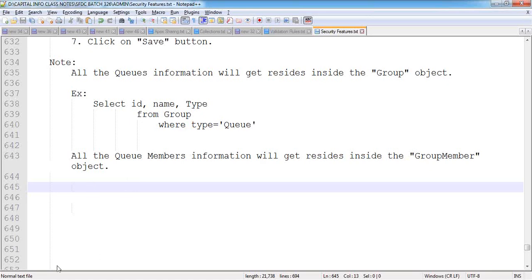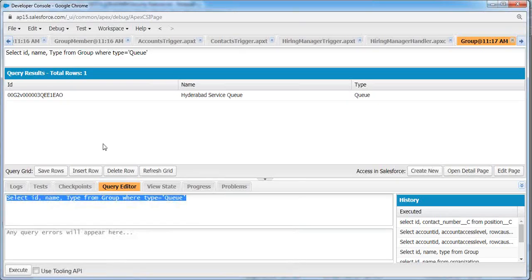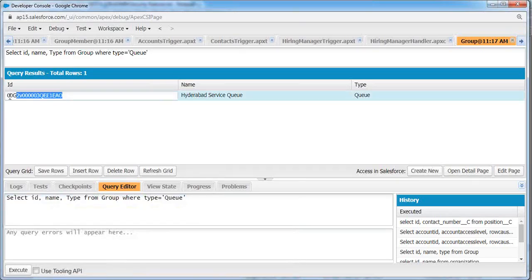So here I would like to use that group record ID. Copy that group record ID, and then we can fetch the information from the group member object. Now I'm collecting that group ID, comma, user or group ID.